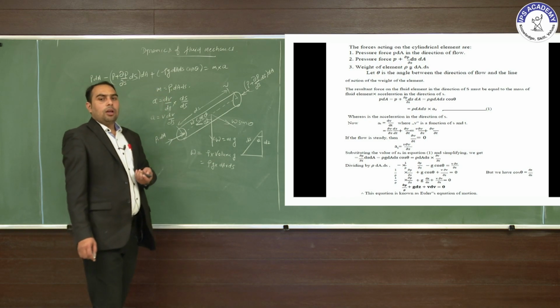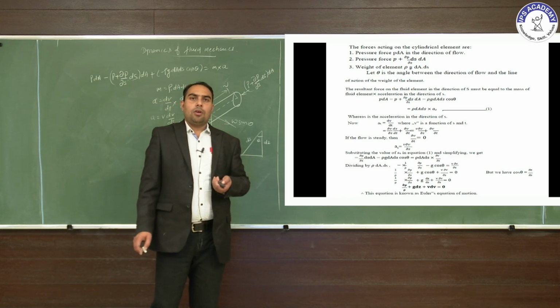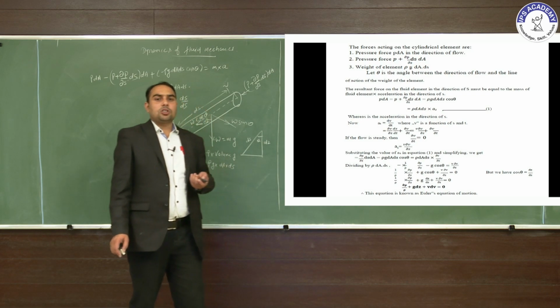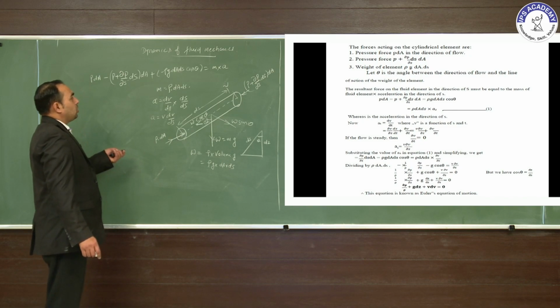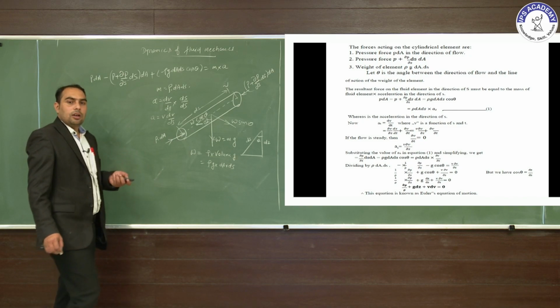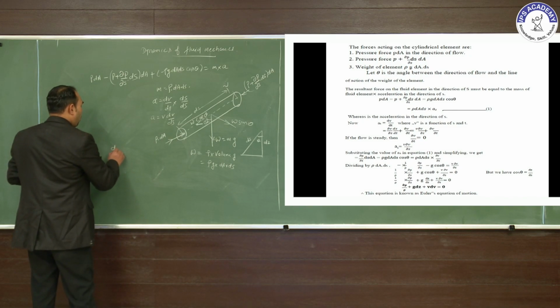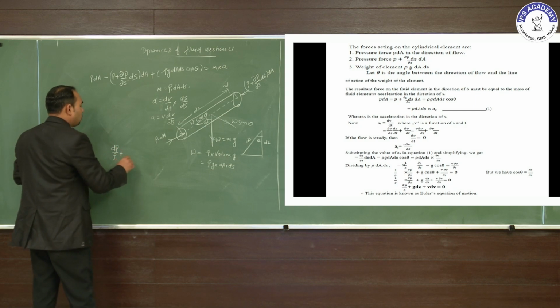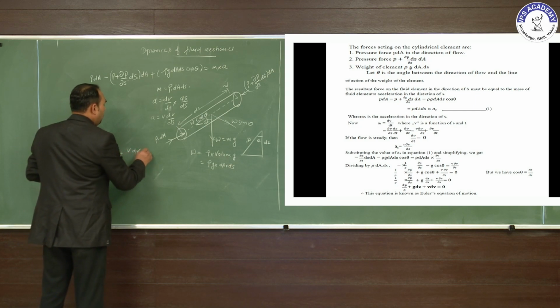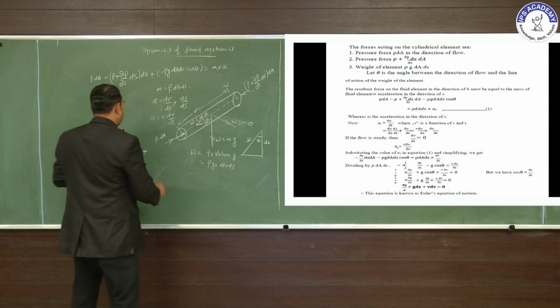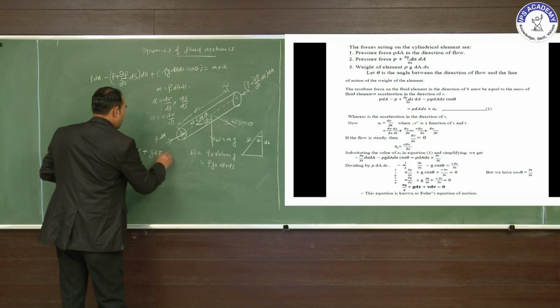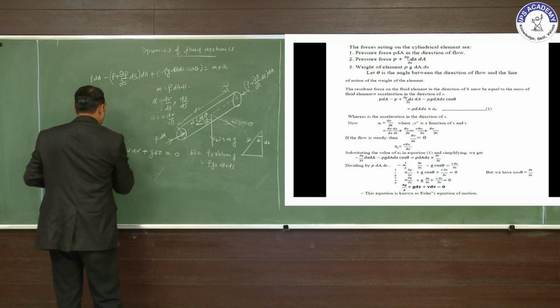Finally we derive dP upon rho plus V into dV plus g into dz. That is the Euler equation of motion.